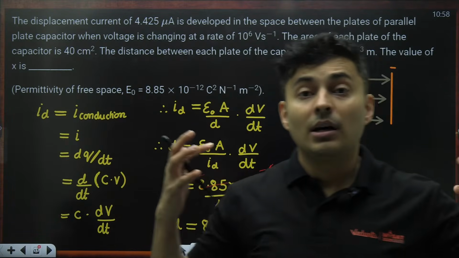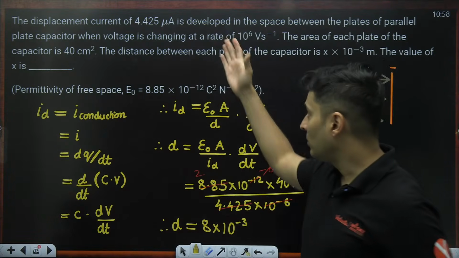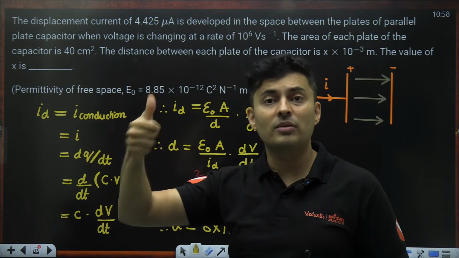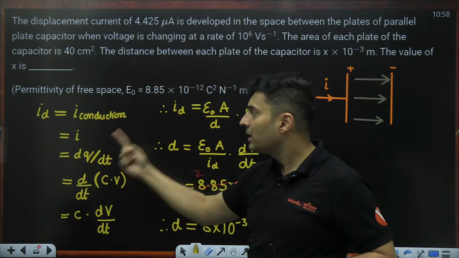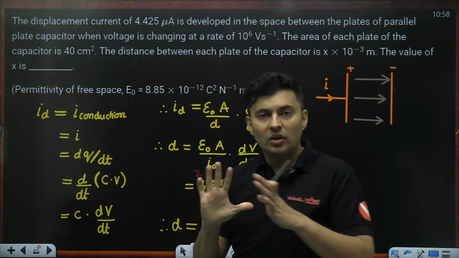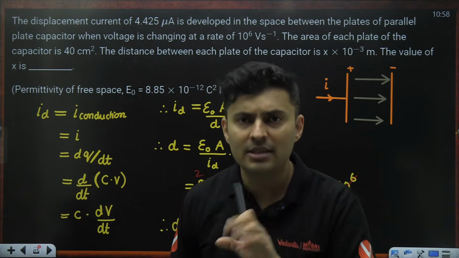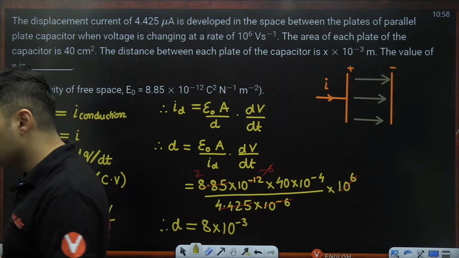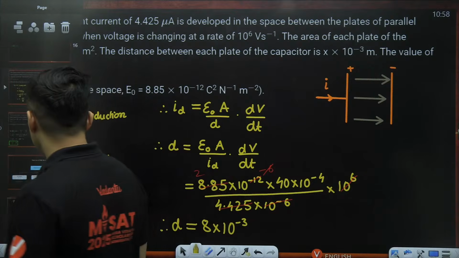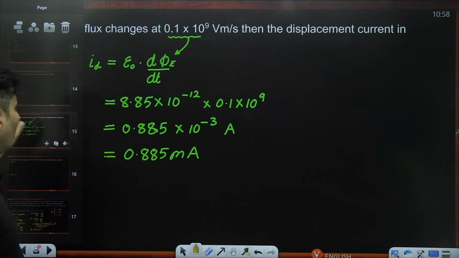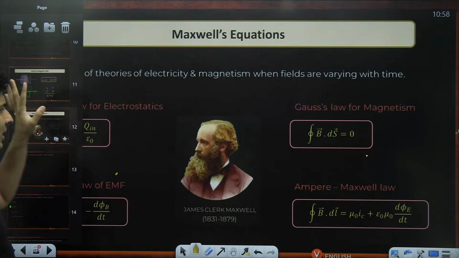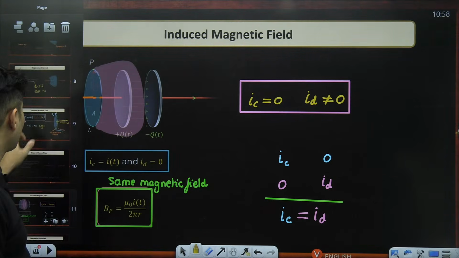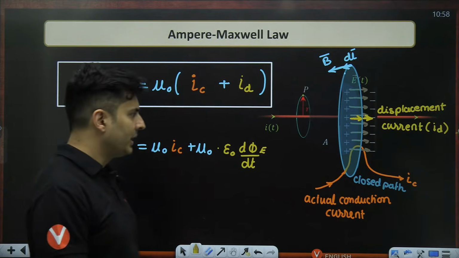So sometimes a question might look complicated, especially like this one on displacement current, but you might have to use some knowledge of capacitors or current electricity and whatever you learned here. This is one of the most complex questions of displacement current, by the way. Okay, awesome. Now will you be able to solve any kind of question on displacement current, guys? Have you understood what this displacement current is and what this Maxwell dude has told us, and how this works exactly? This is very, very important, guys.